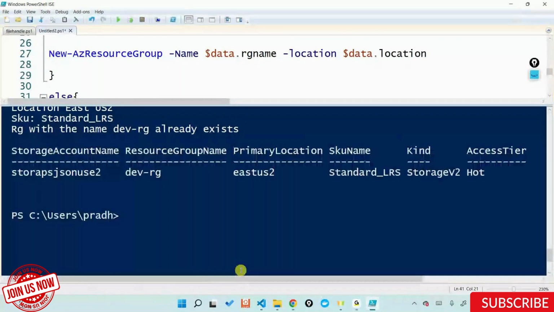Yeah, it went ahead and created this one.